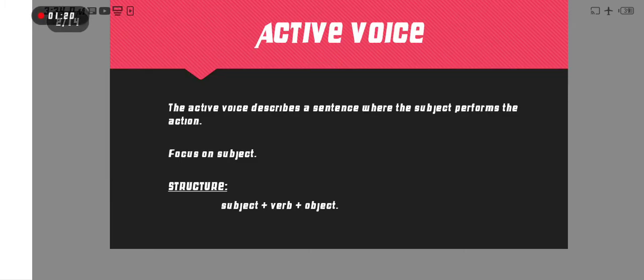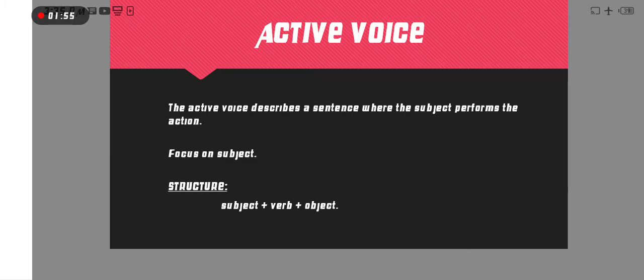First thing: what is active voice? Active voice describes a sentence where the subject performs the action. We focus on the subject. We express our feeling through the subject. So in this way, the subject is the hero of the sentence.